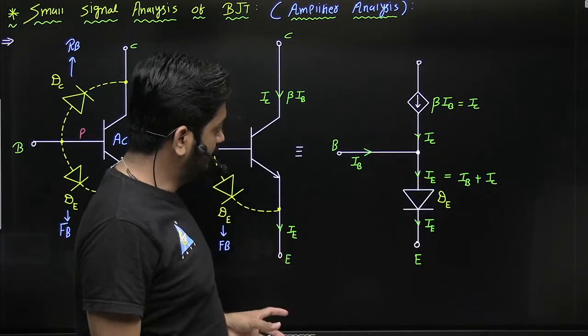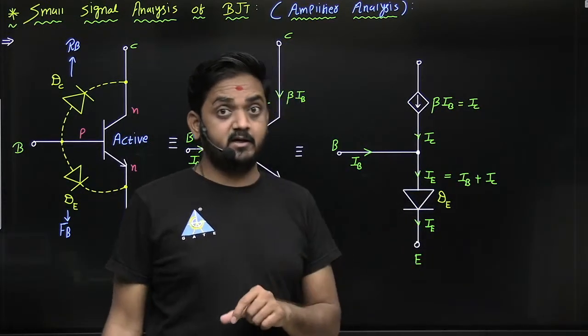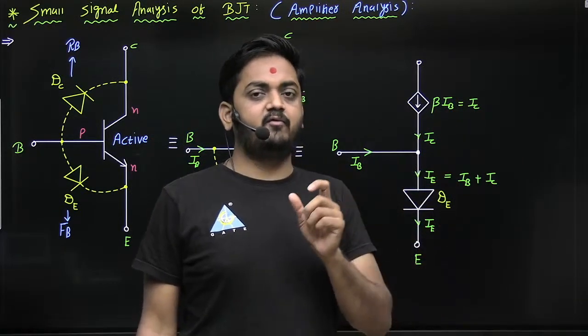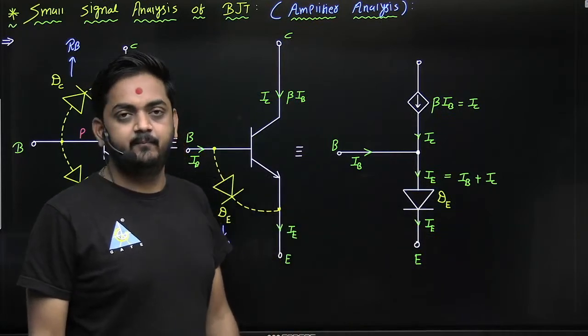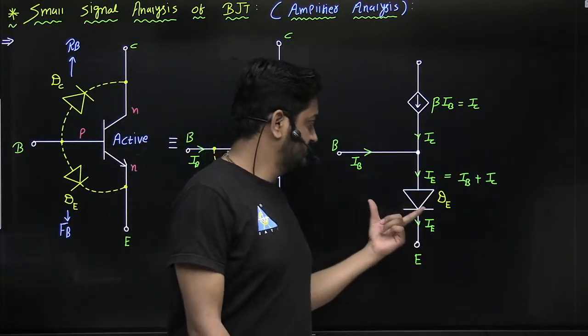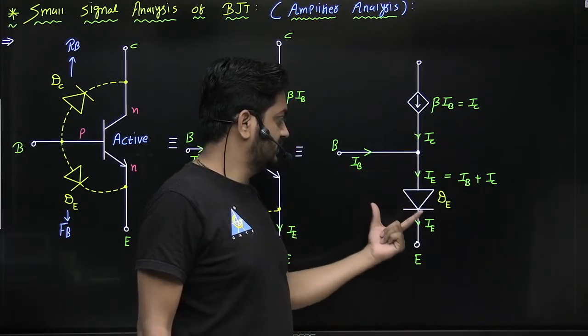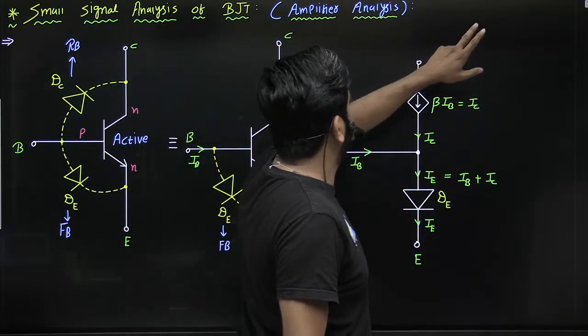Now we will see the equivalent circuit from the DC point of view and from the AC point of view. Are you getting? Equivalent circuit for DC and AC, guys. So let us see here.